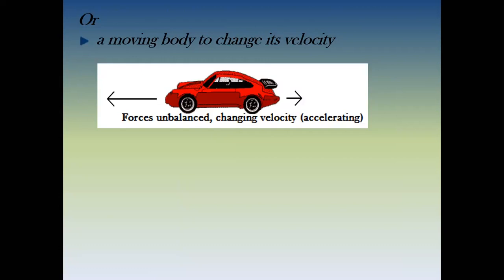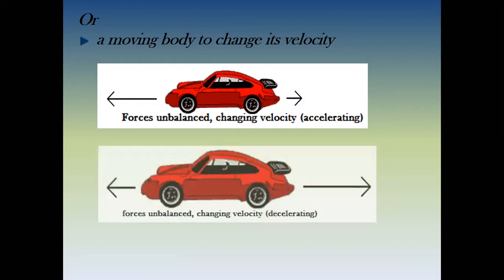Its speed or velocity will change due to the unbalanced force. As a result, there will be acceleration due to the change in velocity. We know acceleration is the rate of change in velocity. So there would be some acceleration produced.